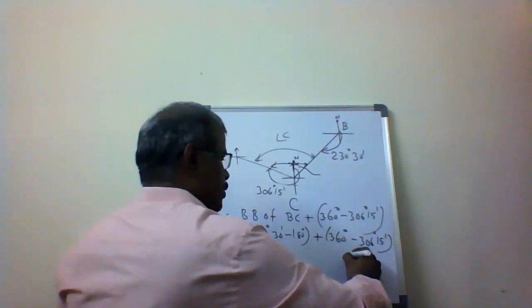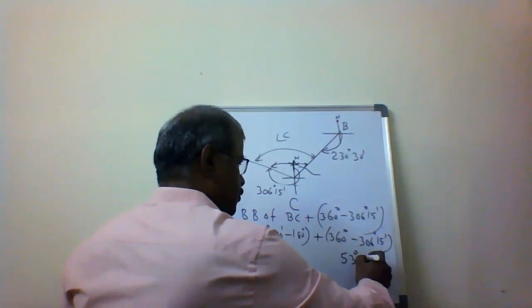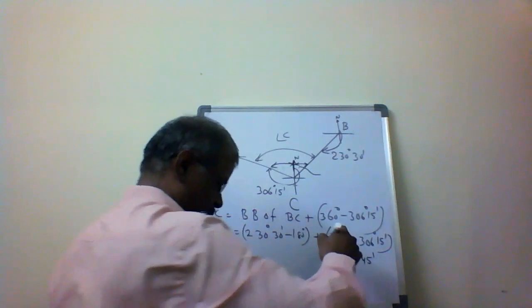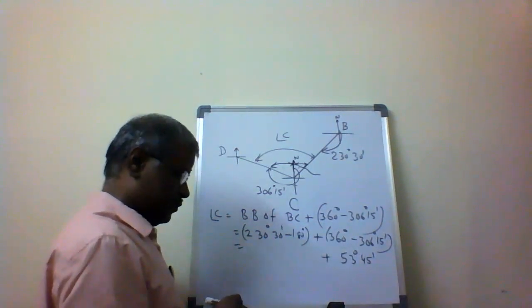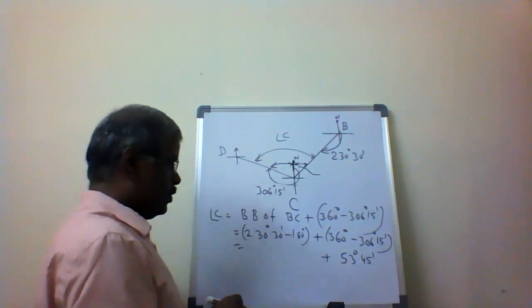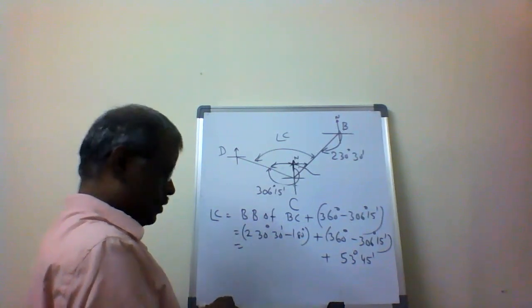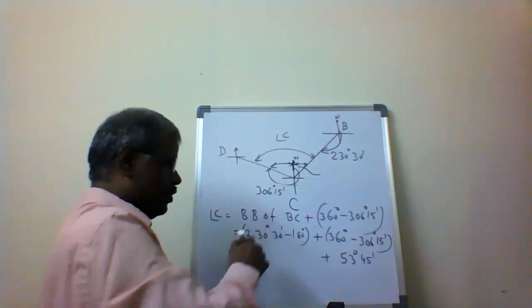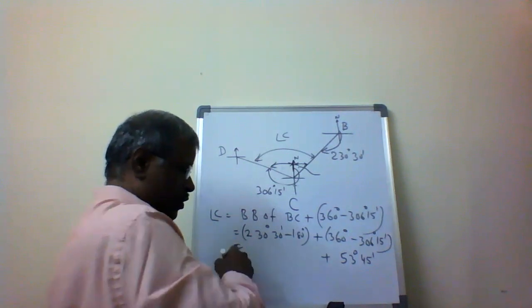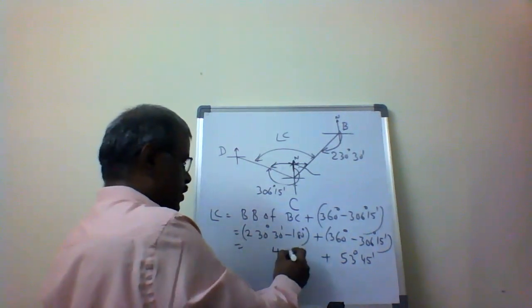So this is 53 degrees 45 minutes plus this is 48 degrees.